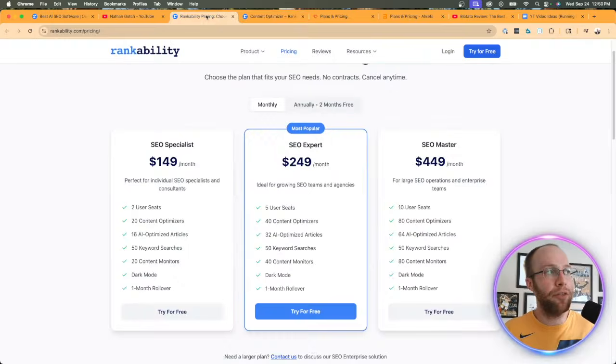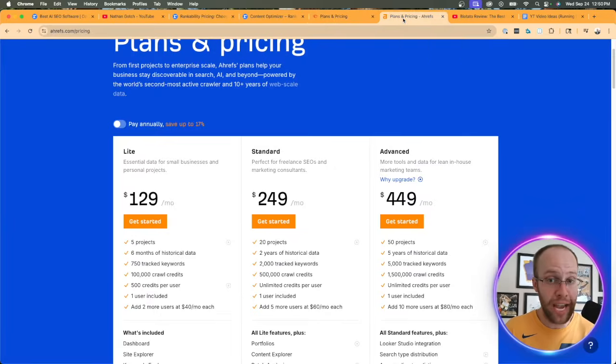I'll be honest, I think if you're just looking to do basic SEO work like keyword research, generating articles with AI, maybe even some competitor analysis here and there, I do think you're better off with an SEMrush or an Ahrefs. I'm an Ahrefs guy over SEMrush. I've been using Ahrefs for a while now at this point. And if you're just doing basic keyword research and basic competitor analysis, I think a tool like Ahrefs actually makes more sense. Now, I did pull up my Ahrefs account right here.